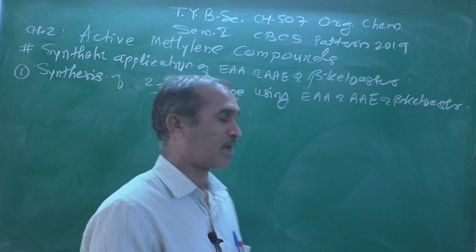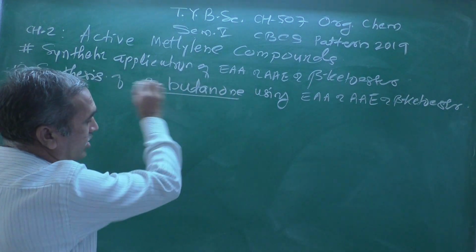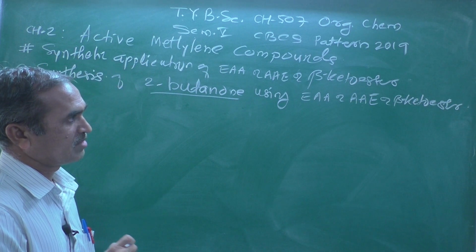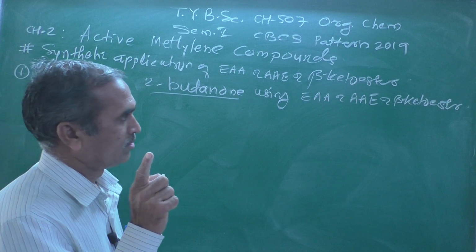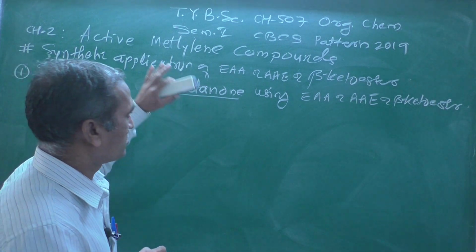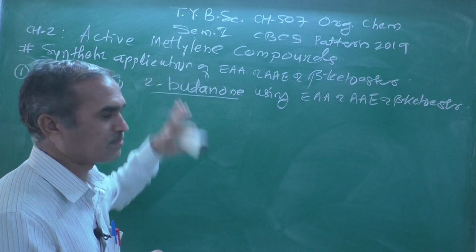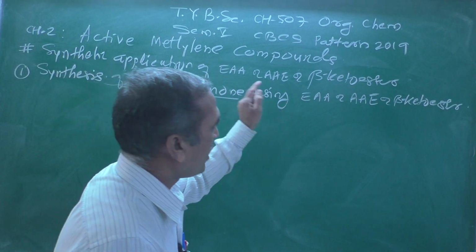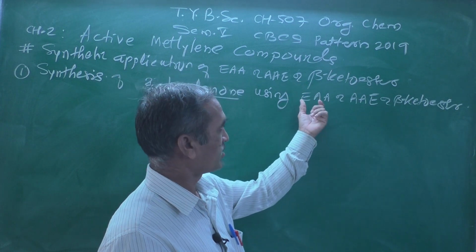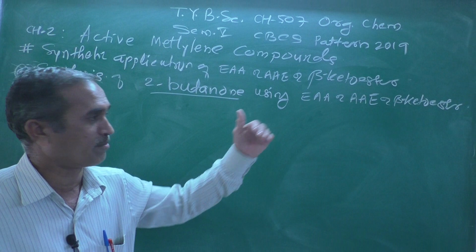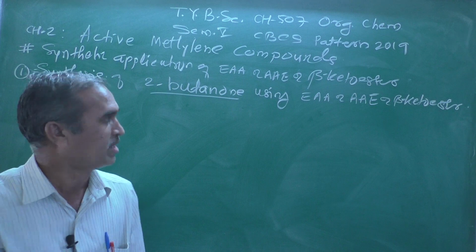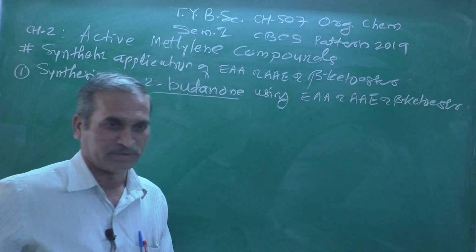Remember, the target molecule is nothing but the end product they have given us, and they are asking us to prepare or synthesize this final product with the help of the given starting material, acetoacetic ester, or ethyl acetoacetate, or beta keto ester. By using this starting material, you must prepare 2-butanone.